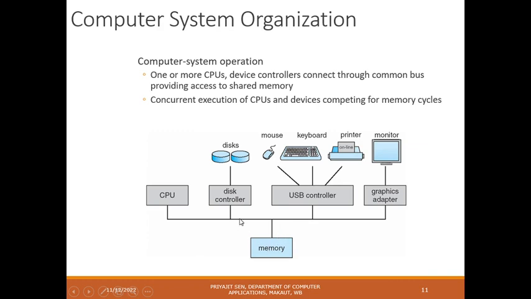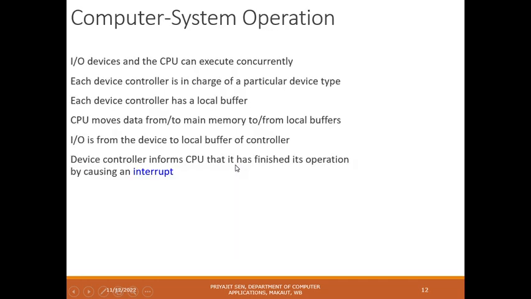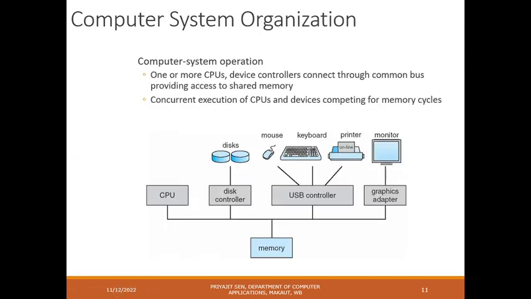What is the difference between disk and memory? You see, disk means the permanent storage, like your hard disk, and memory means your main memory, like RAM. So this CPU can access memory, hard disk can access memory, these IO devices can access memory, and monitor can access memory. Okay, and all is connected with the memory. So memory is common here, and other devices are the separate components here.